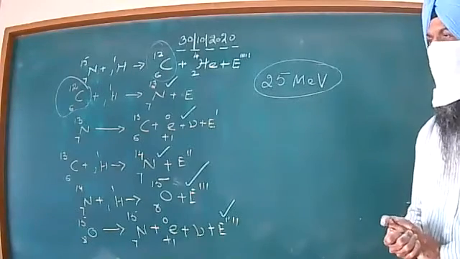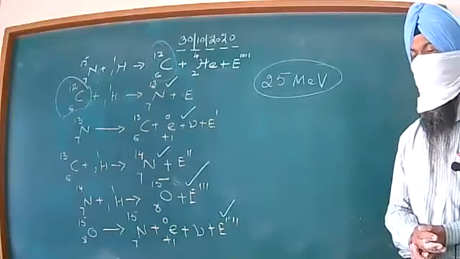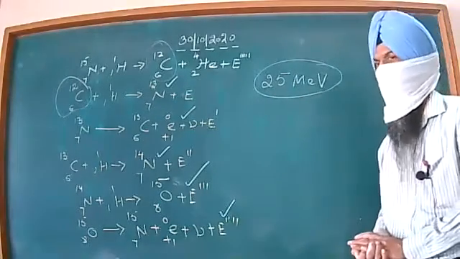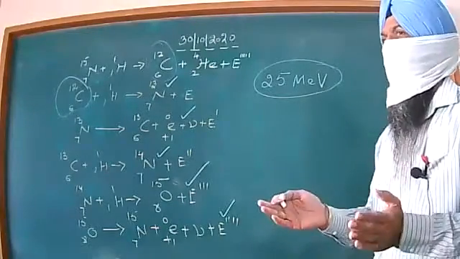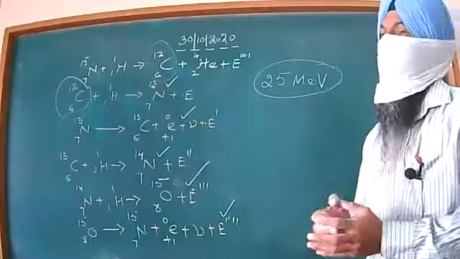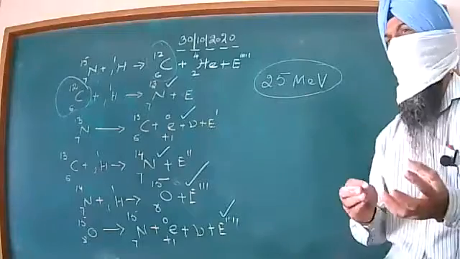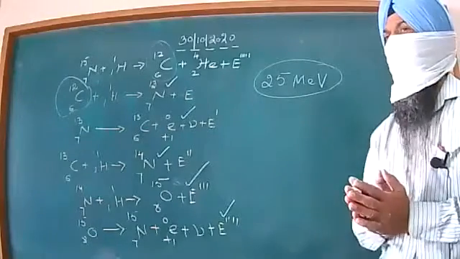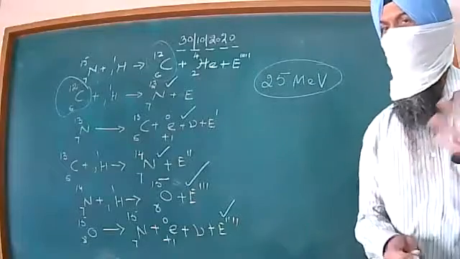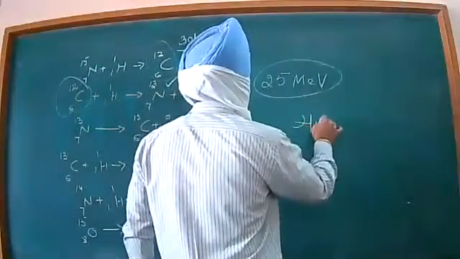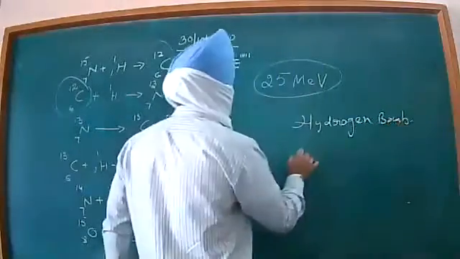Now let me discuss a few more important points with you regarding the nuclear fusion reaction. As last time we were talking about the atom bomb, in the case of the atom bomb, we said that the nuclear fission reaction is the basic principle. You might be aware of the fact that during the lockdown period, North Korea was carrying out some hidden tests on the hydrogen bomb. So this is the hydrogen bomb. This is based upon the nuclear fusion reaction.